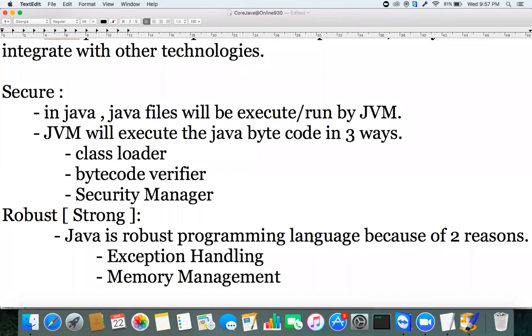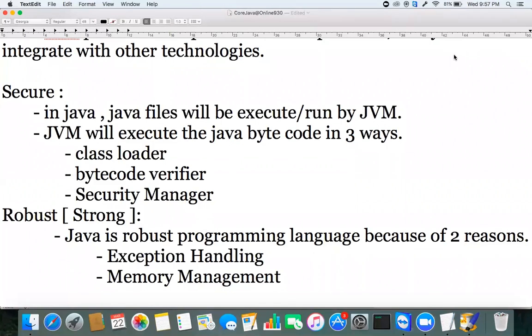The first is that we have a strong exception handling mechanism, with concepts like try catch blocks and try with resource. It provides a very strong mechanism to handle abnormal termination.